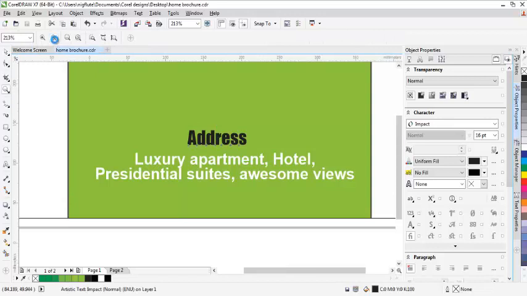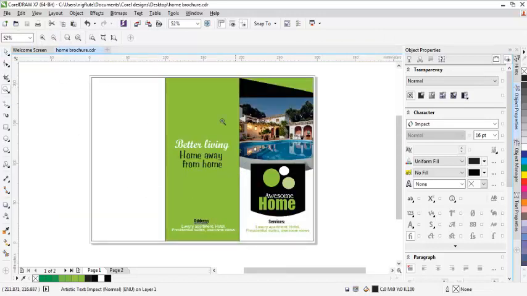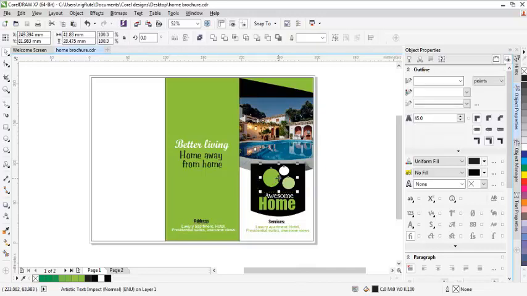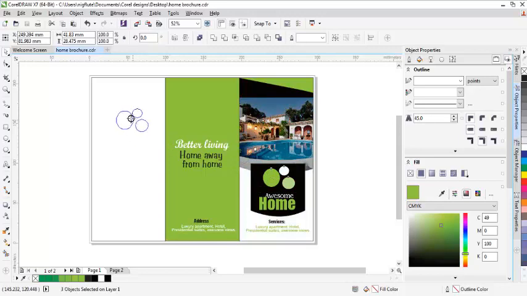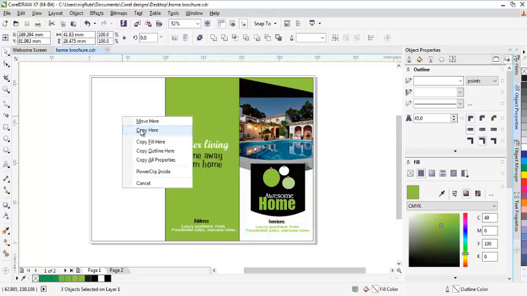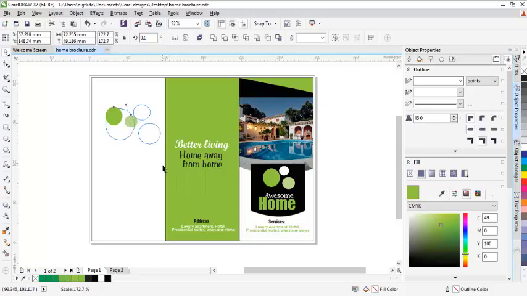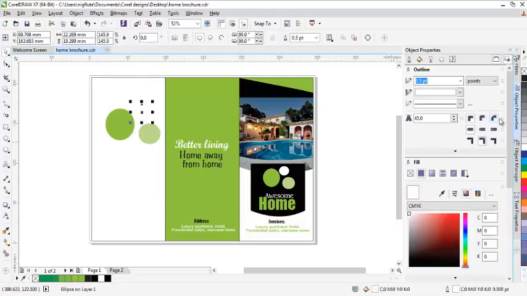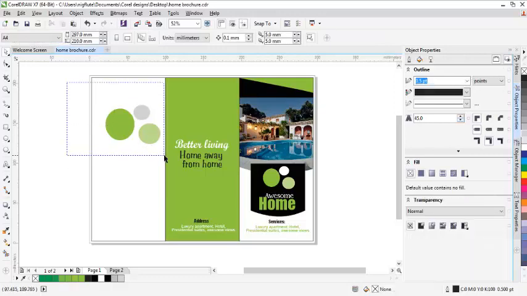Let's zoom a bit. As you can see, our brochure is taking shape gradually. Now the last part here, I'm going to pick this 3, highlight, copy to this, copy here, and I'll drag it a bit. Now if you can see, you cannot see the third one because it is white. Now I will change the color a bit by making it look like this, so that we'll be able to see. So I'll increase a bit.